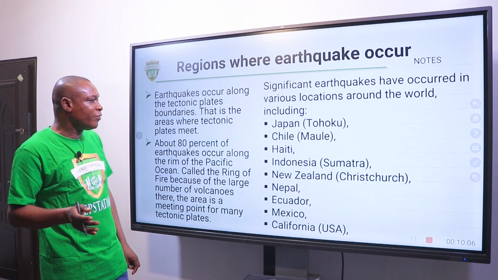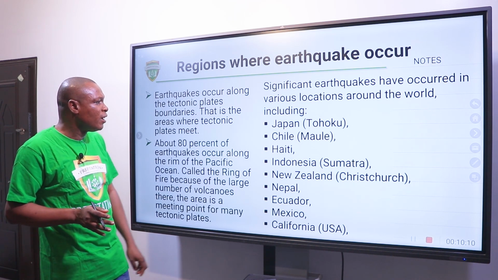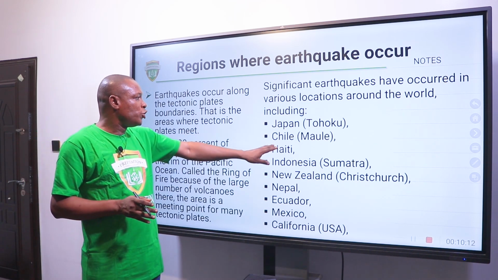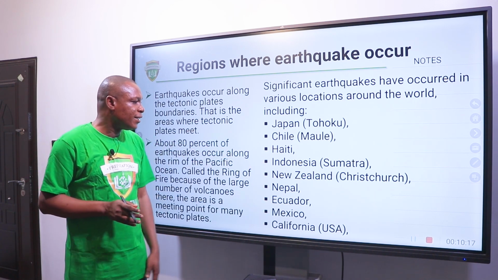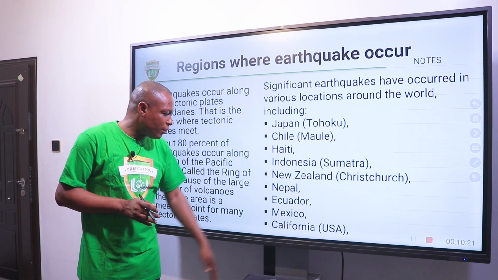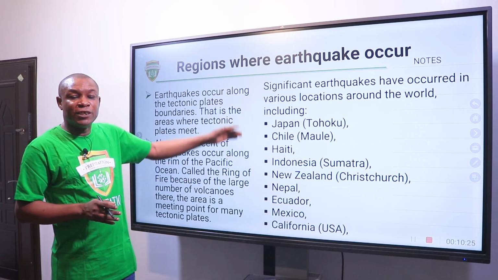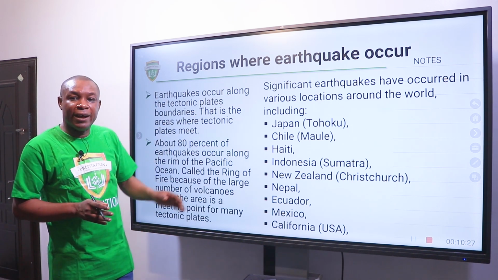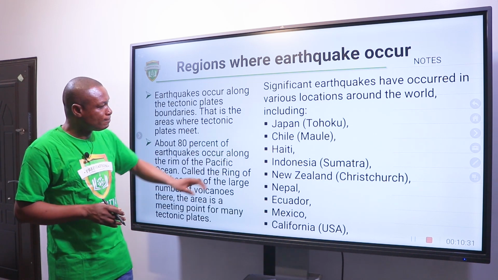What are the countries or towns within this Pacific Ring of Fire? We have Japan, Chile, Haiti, Indonesia, New Zealand, Nepal, Ecuador, Mexico, California. All these places I've mentioned, they have history of occurrence of earthquake.